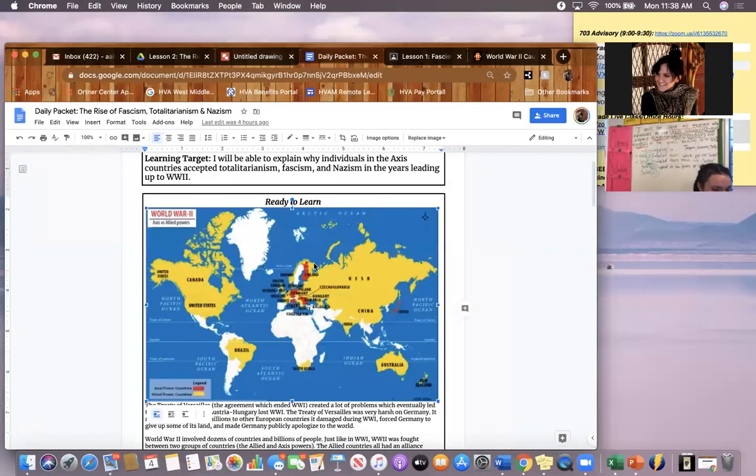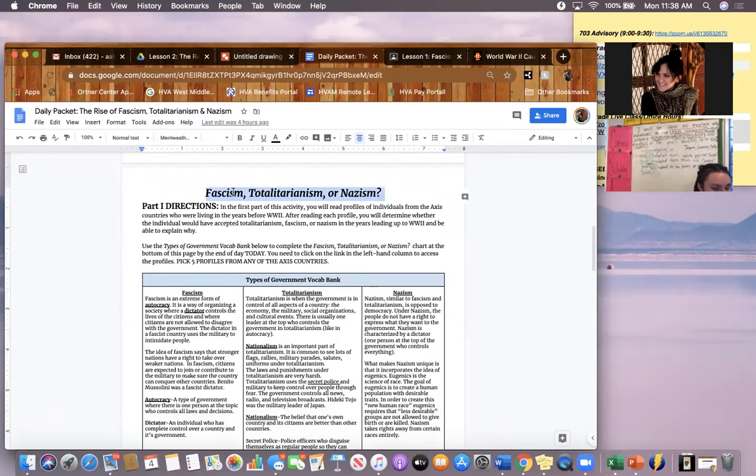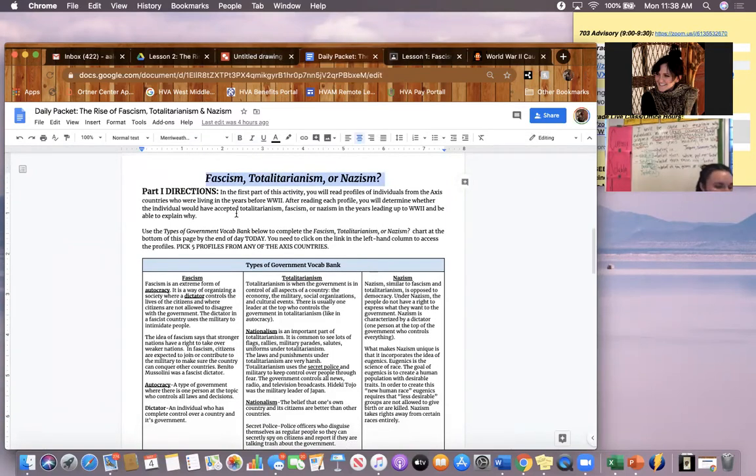So if we go to our daily packet for today and scroll down, we'll find our fascism, totalitarianism, or Nazism graphic organizer. Part 1, directions. In the first part of this activity, you will read profiles of individuals from the Axis countries who were living in the years before World War II. Profiles is like a character description. After reading each profile, you will determine whether the individual would have accepted totalitarianism, fascism, or Nazism in the years leading up to World War II, and be able to explain why.